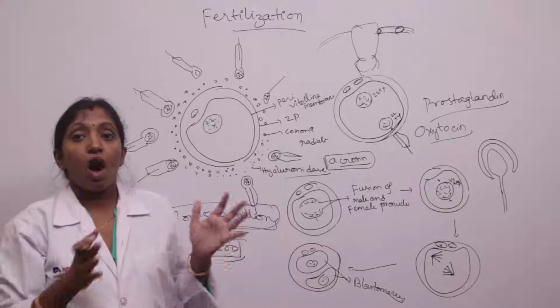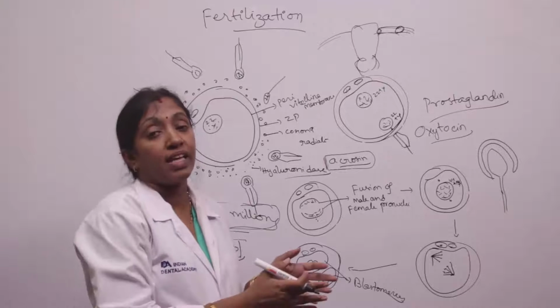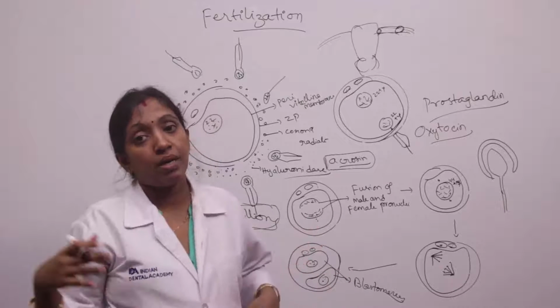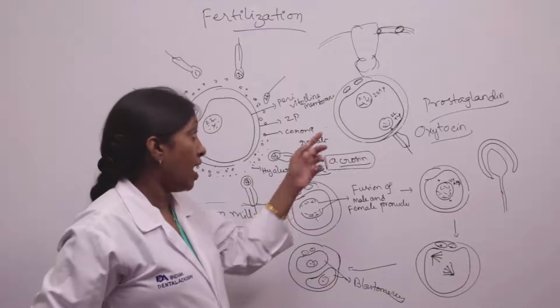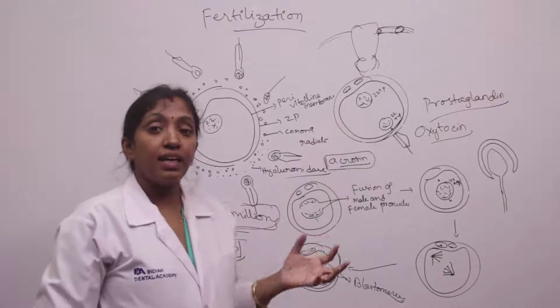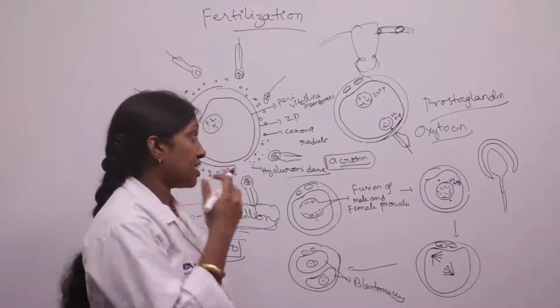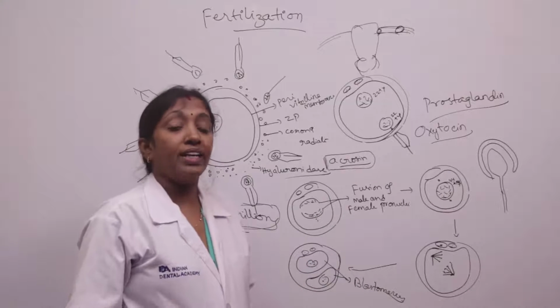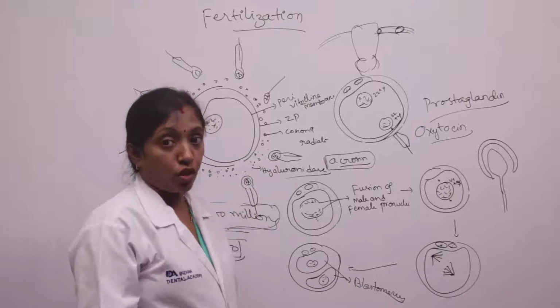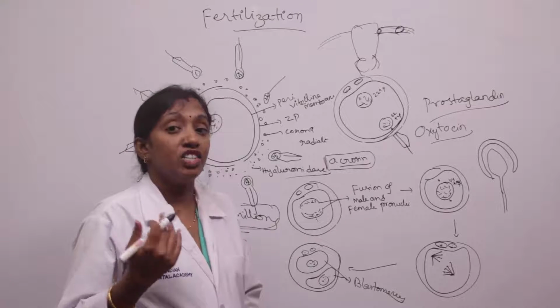Because of the millions of sperms, half are X carrying and half are Y carrying. Half the sperms carry the X chromosome, half carry the Y chromosome. If the X chromosome carrying sperm fertilizes the ovum, the resulting child is female. If the Y chromosome carrying sperm fertilizes the ovum, the resulting child is male. So it further decides the sex of the embryo, the sex of the child.